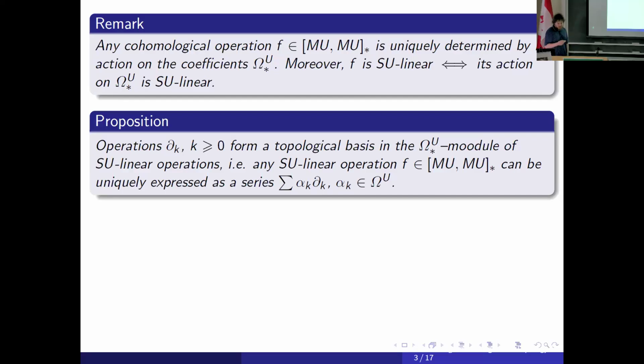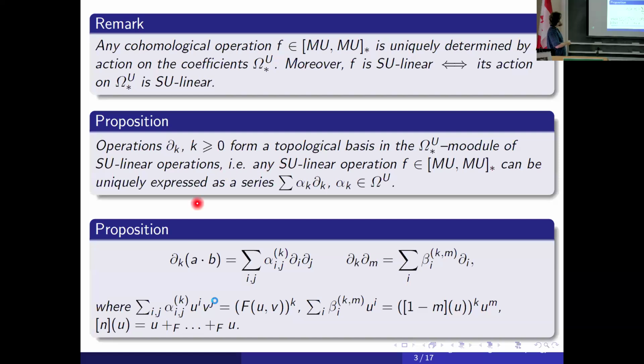And of course, one can describe the structure of the composition of two such operations. If you want to describe this composition, you need to describe the D_ε of a multiplication of two elements and the composition of D_ε and D_δ, and you can do this in terms of the universal formal group law of complex cobordism.